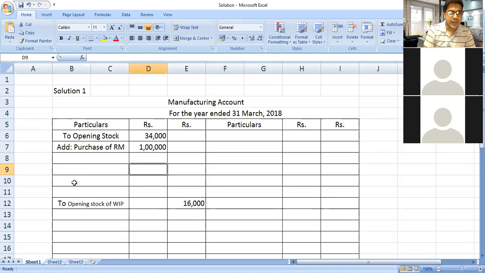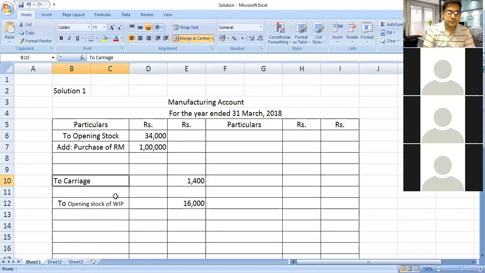After that, the next item is carriage 1,400. So leave two lines and then you can write here 'To carriage'. Directly put 1,400 in the outer column. Yes, I hope you understood. Now the next item, freight, they provided 2,800. To freight.